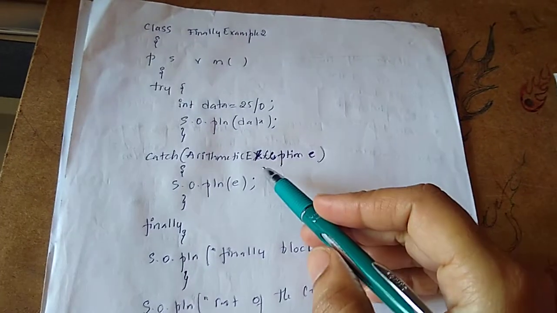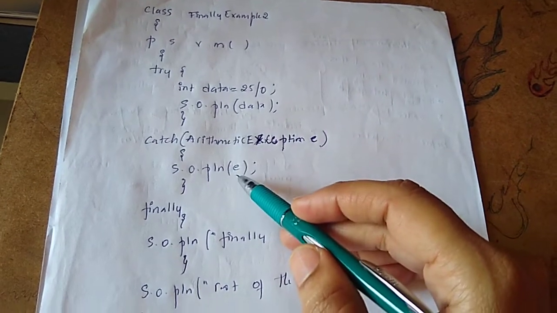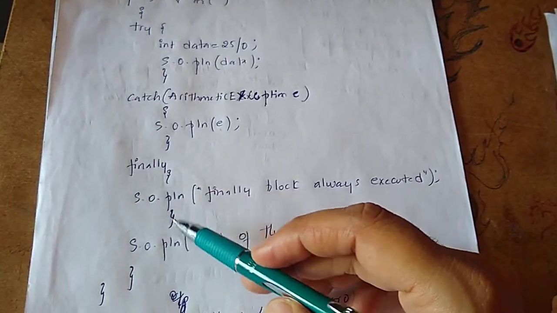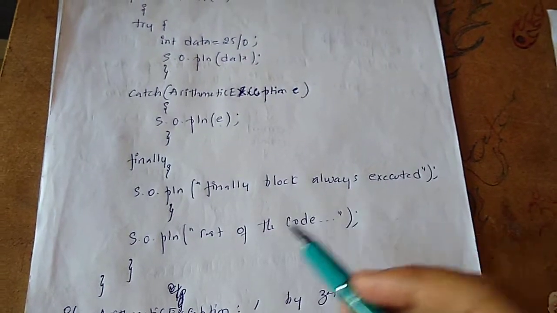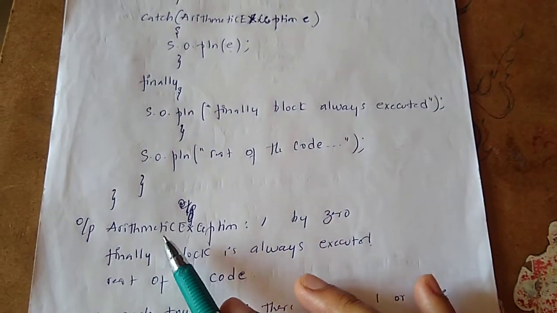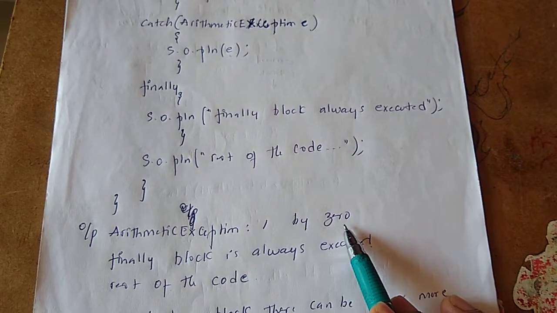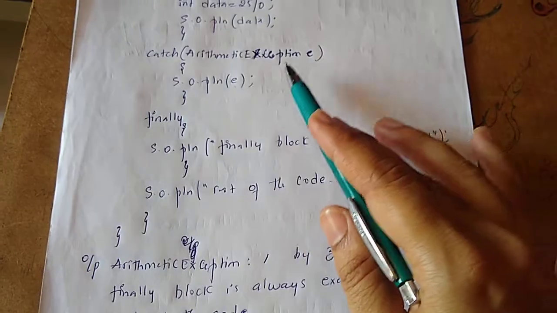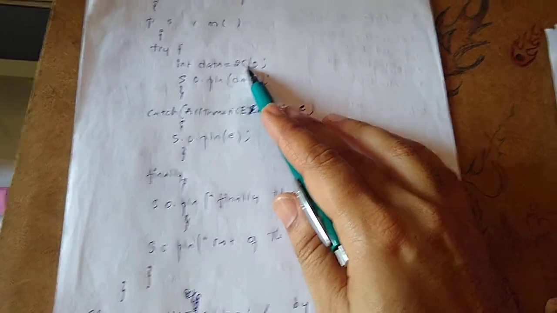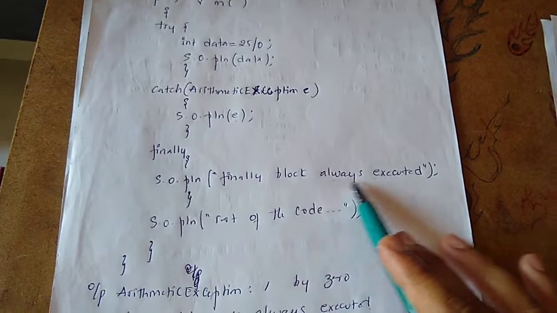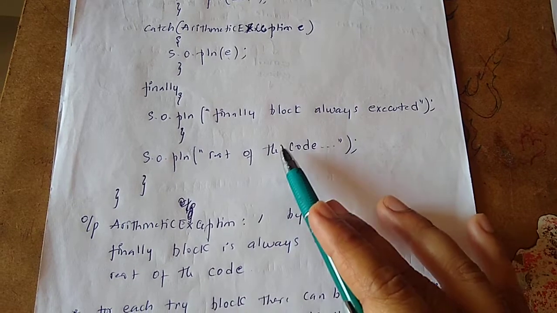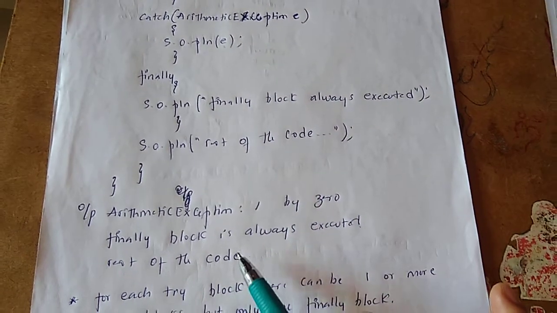Now I've written it properly. The exception is handled properly. So first it is going to display this message. Next there is a finally block, so this will be executed. Finally it is going to display the rest of the code. Therefore you will get the output in this way. First we handle the exception properly, so we'll get ArithmeticException: divided by 0. That message was generated here because of dividing by 0, and it will be printed. Next, the finally block is always executed, so you'll get "finally block always executed", and finally you will get the rest of the code.